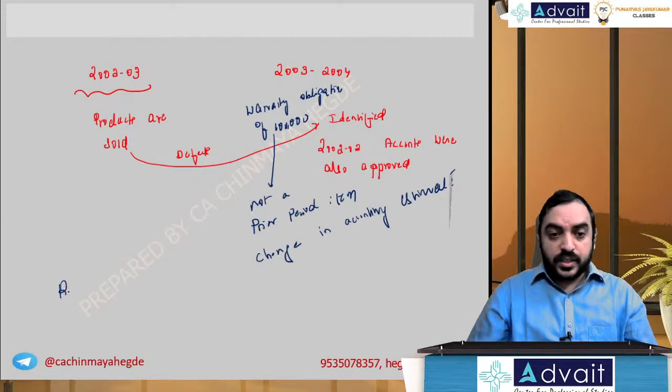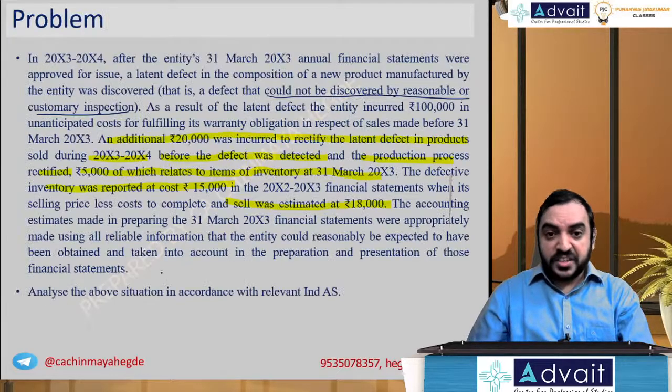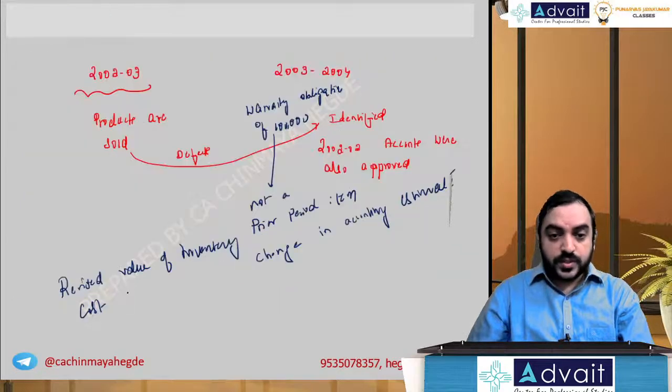So restatement, or whatever you call rectification, or revised value of inventory, cost on 31/3/2003. Cost is, they said, reported at a cost of 15,000, and NRV.